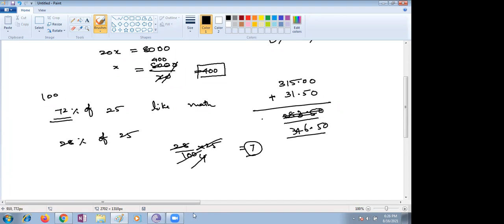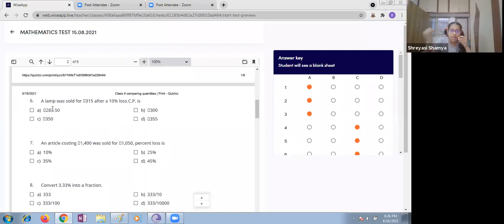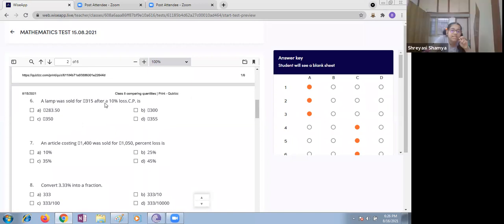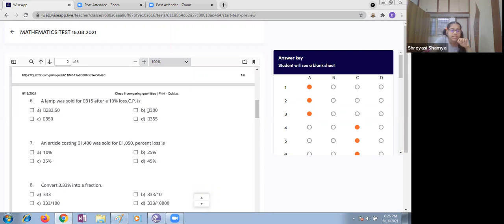346.50 means how much? What is the question asking here? The lamp is sold for this amount. Selling price is 315 and the loss is given in percentage, which is 10%, and we have to find the cost price. Loss happens means the cost price is more, right, children? Which option is correct here? The CP should be bigger than the selling price, because it's given as loss.